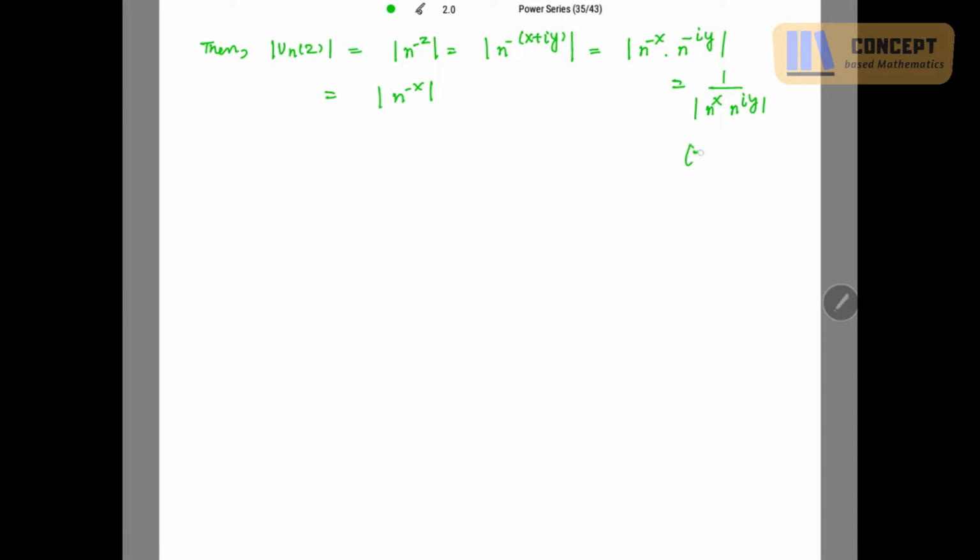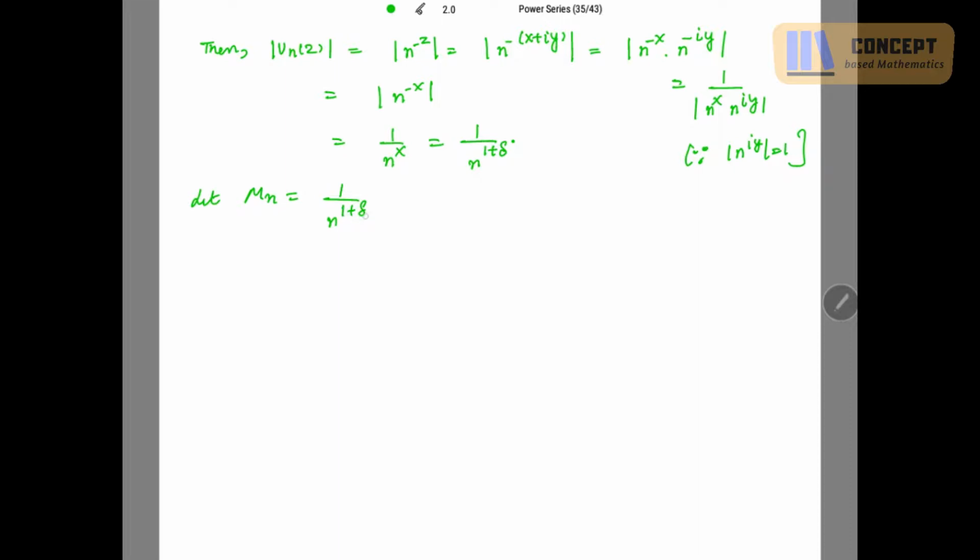Now since mod of n to the power iy is equal to 1, we are left with 1 over n to the power x. Since x is positive, this is equal to 1 over n raised to the power 1 plus delta.